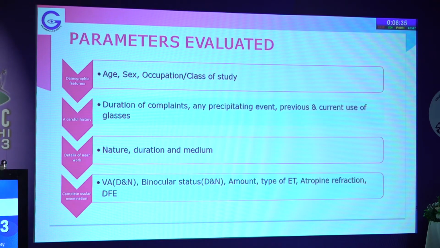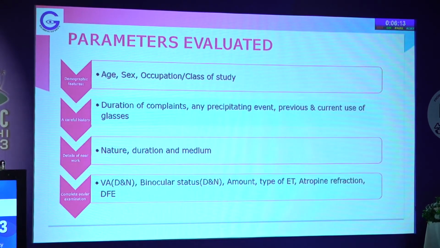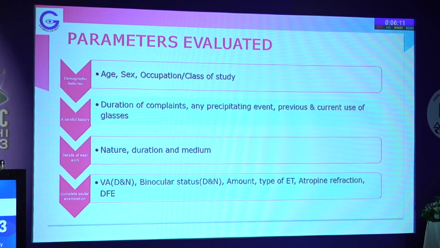The parameters evaluated were these: demographic features like age, sex, occupation, and class of study; a careful history regarding the duration of complaints, any precipitating events, previous and current use of glasses; then the details of near work, including the nature, duration, and medium of work; then the complete ocular examination, including visual acuity, binocular status, both for distance and near, and squint evaluation, including the amount and type of esodiviation. An atropine refraction was done in all, and a dilated fundus examination was also done.